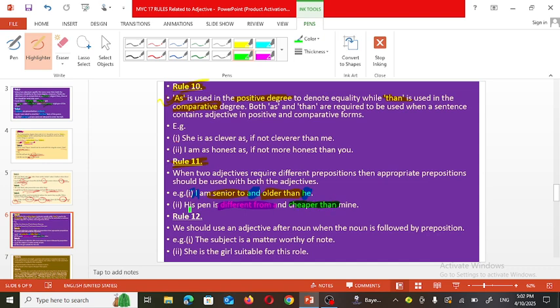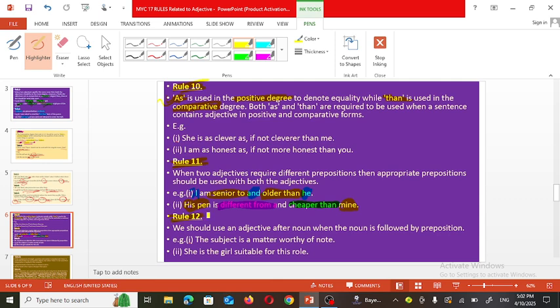So comparison is made between his pain and my pain, and two different sentences are there. His pain is different from my pain and his pain is cheaper than mine. So while joining the sentences by using the conjunction and, we have to use these prepositions along with these adjectives.